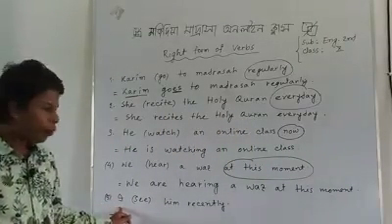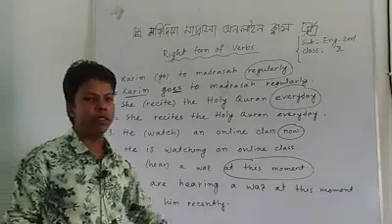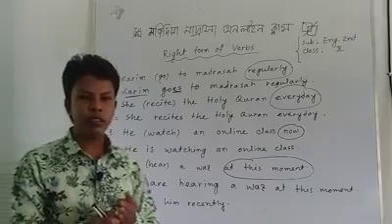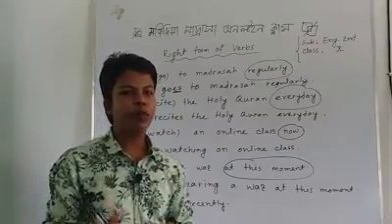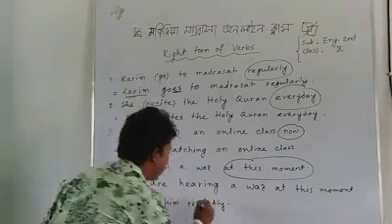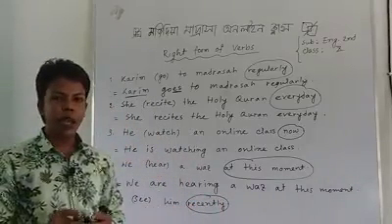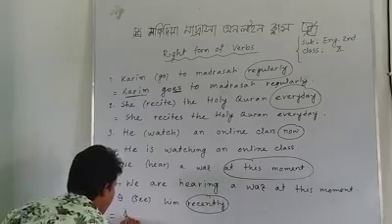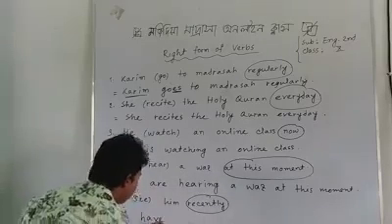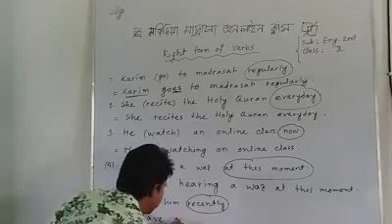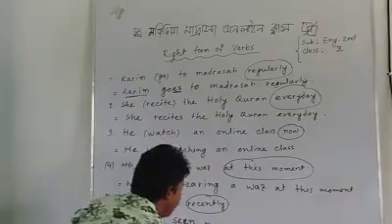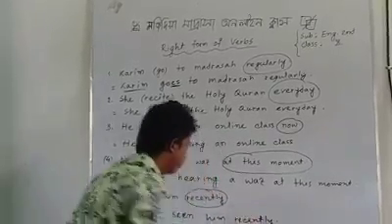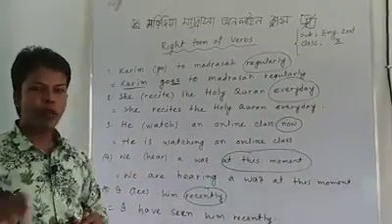The fifth example is I see him recently. There is also a keyword, recently. If there is any word like recently, just now, already, then it will be present perfect tense. What is the structure of present perfect tense? Subject plus have or has plus verb, past participle form, then object. The subject is I, then I have, see, past participle form will be seen. See, saw, seen, him, recently.